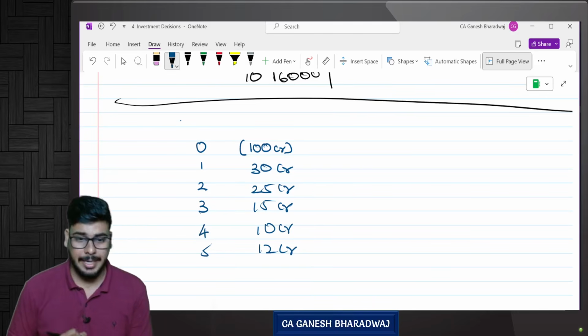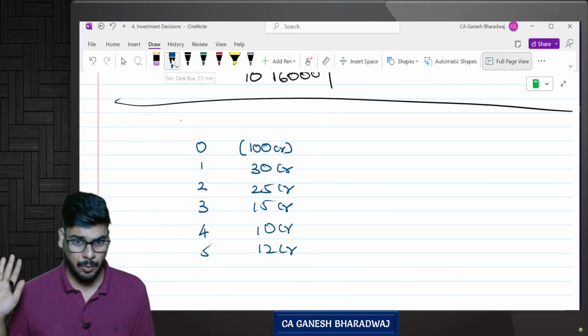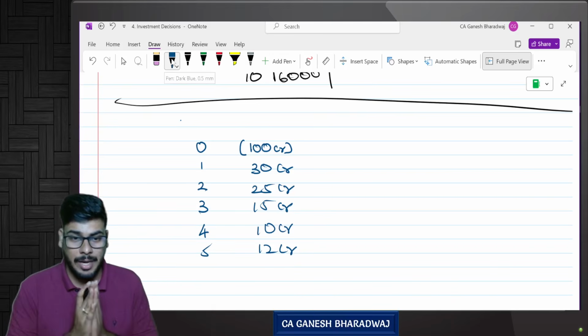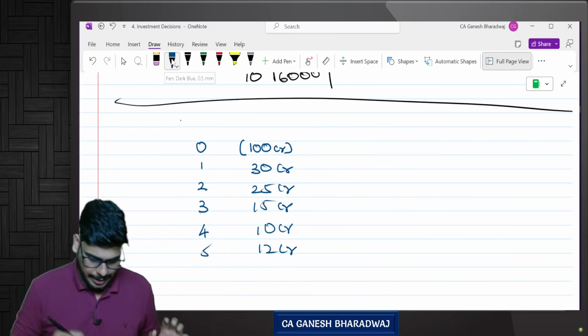Now, let us say this is the data given in the question. Guys, please carefully listen. Students again get confused here, so I want to give you a lot of clarity on this area. This is the data given in the question.